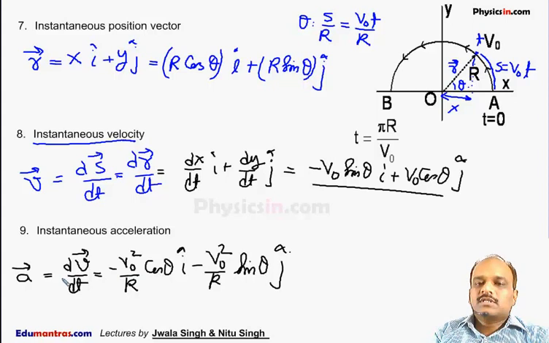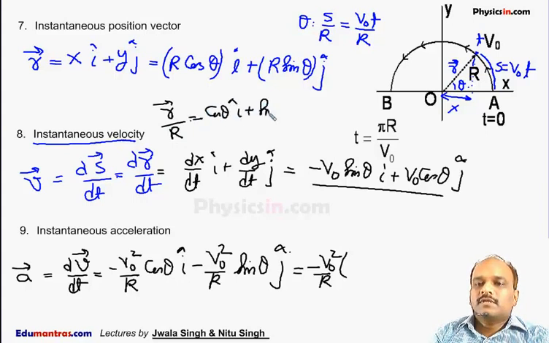So this is the instantaneous acceleration of the particle. I can write this again as minus v naught square by r into cos theta i cap plus sin theta j cap. From here I can say vector r divided by r, that is equal to cos theta i cap plus sin theta j cap. So in place of cos theta i cap plus sin theta j cap, I can write vector r divided by mod of r, or this is r cap.